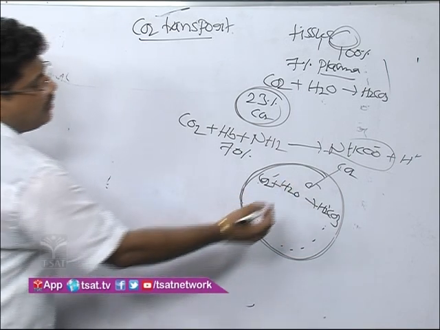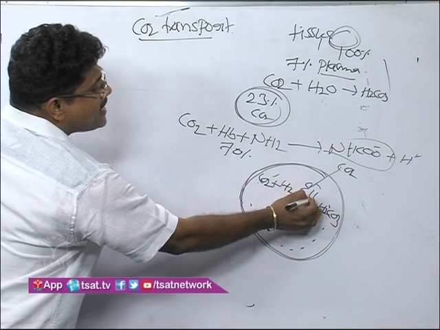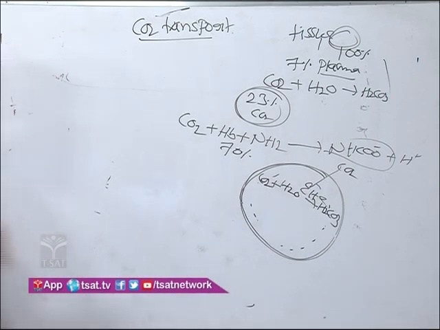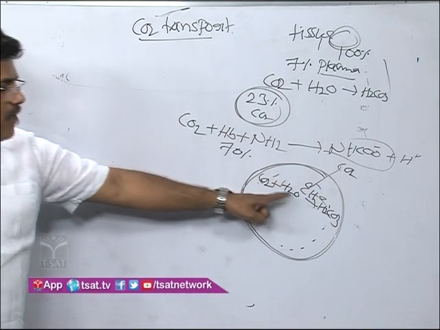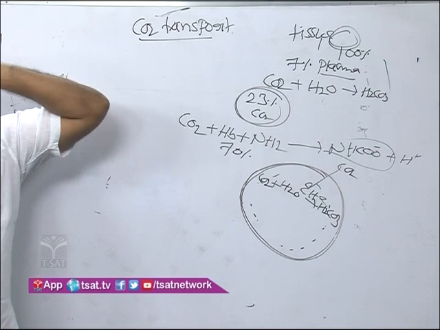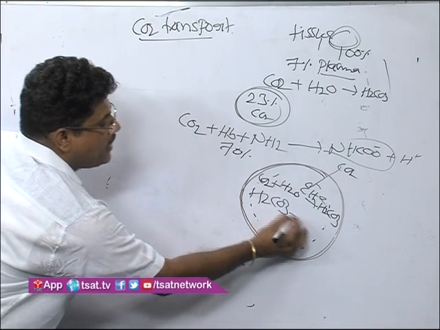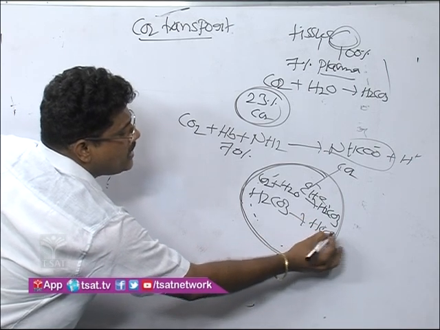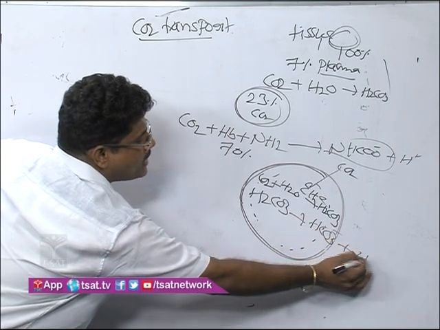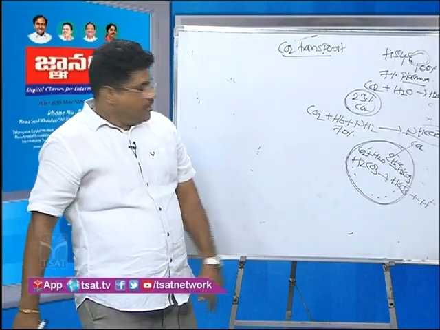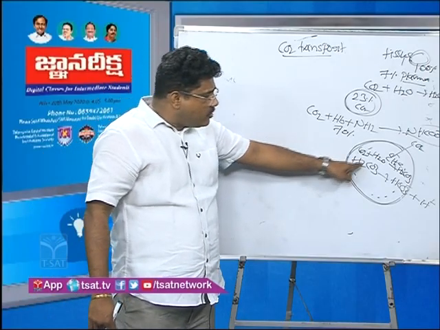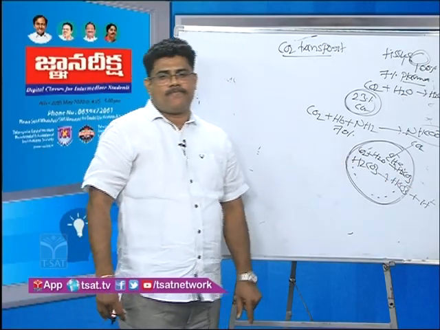In between, the carbonic anhydrase enzyme influences the formation of H2CO3. Then this H2CO3 divides into HCO3 minus and H plus.